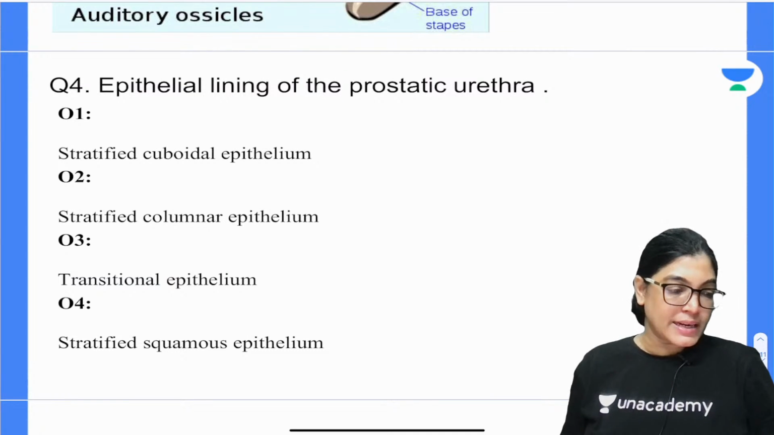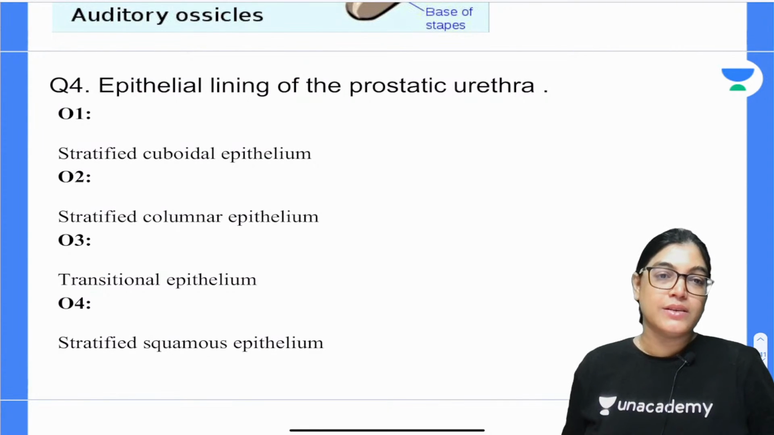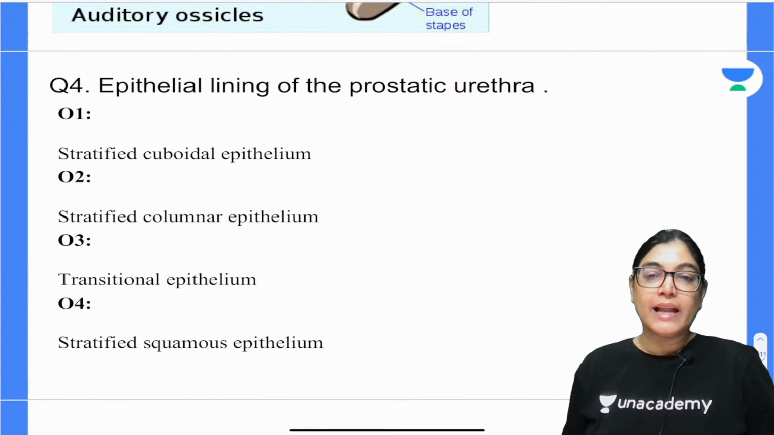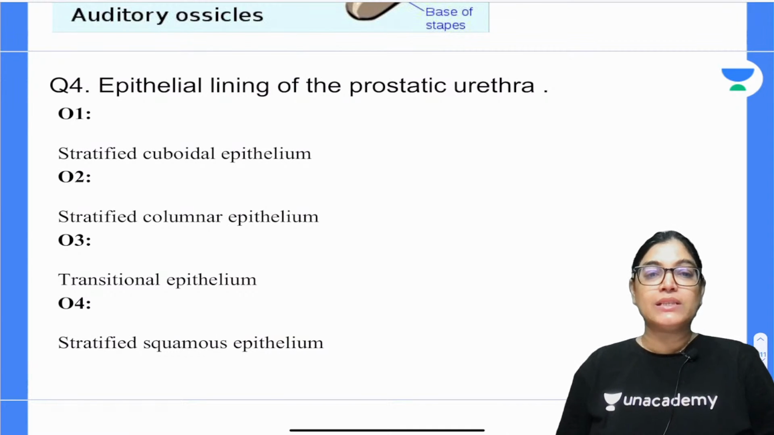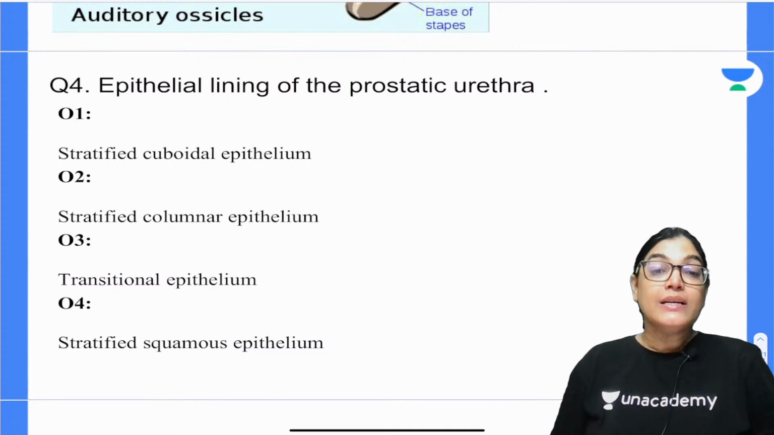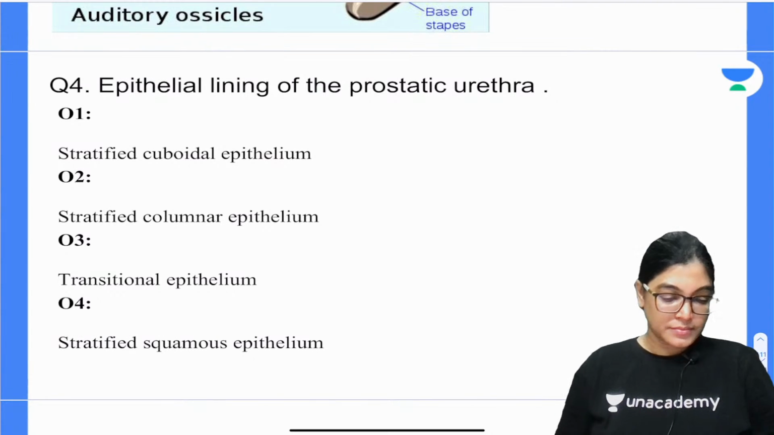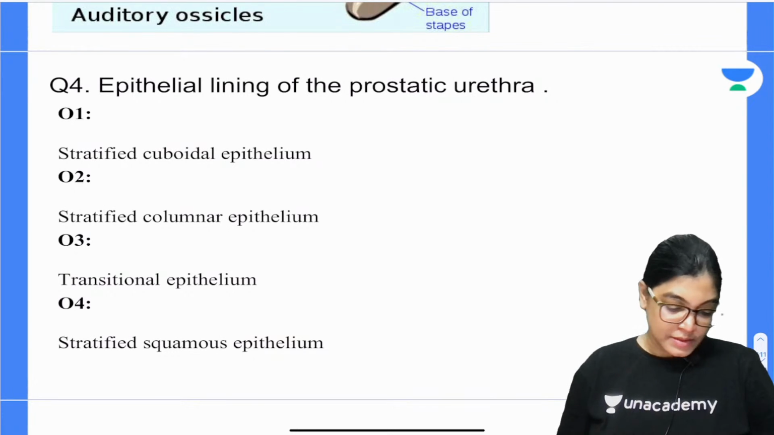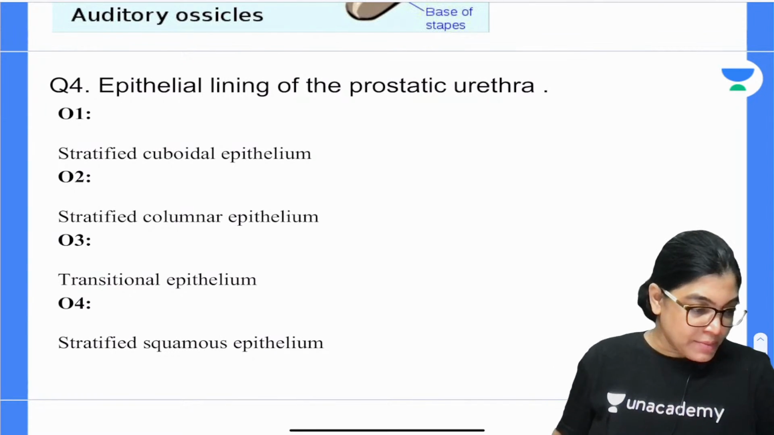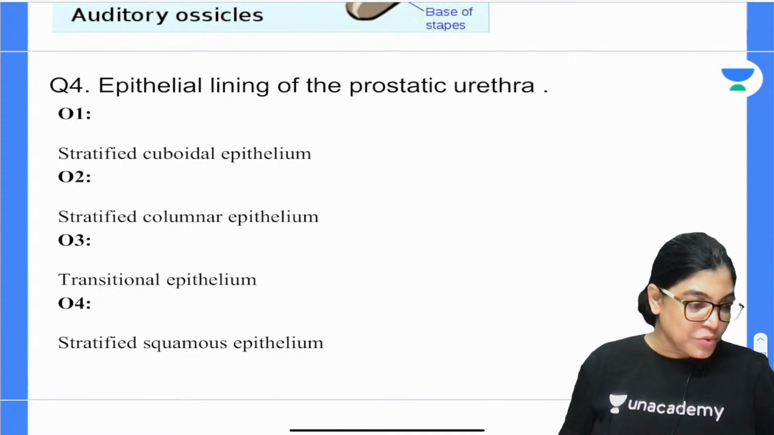Question number 4, mark the correct answer. Lining epithelium of prostatic urethra is, which is the best possible answer? Stratified cuboidal, stratified columnar, transitional epithelium, stratified squamous epithelium. Okay, so yes, I am getting an answer from Mednair. Yes, waiting for others.